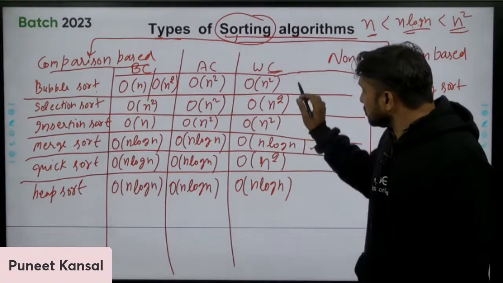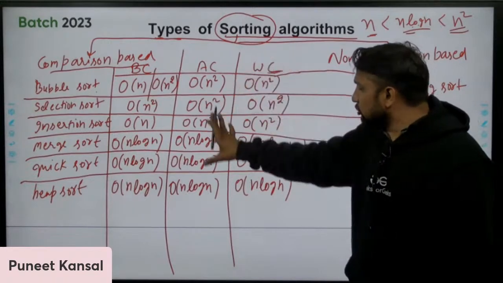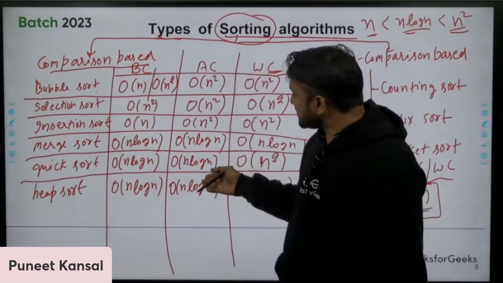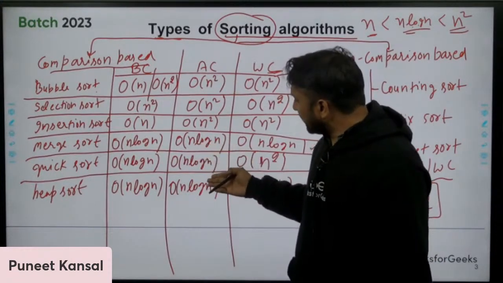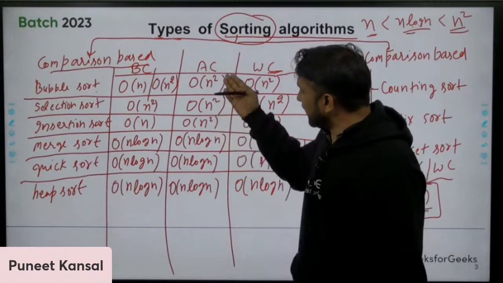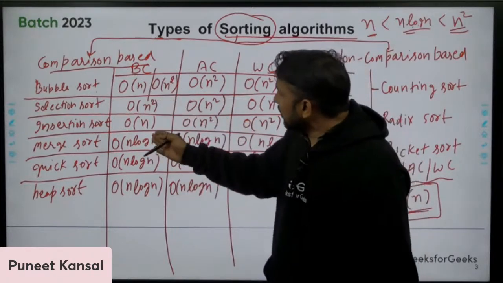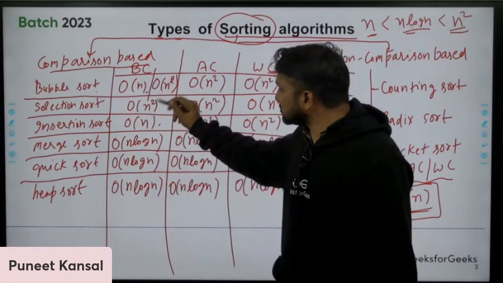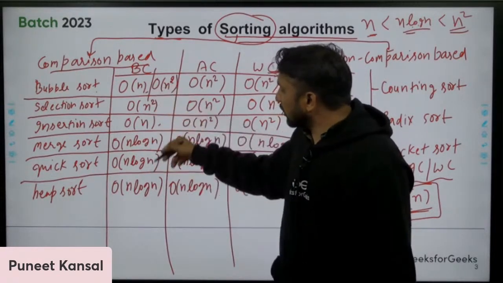Okay, so what I'm saying is that these algorithms in the worst case take n log n time, and even in the average case they are taking at least n log n time, even more than that, n square. And here only you can say, okay, one or two algorithms have best case n, otherwise all are taking more than n.